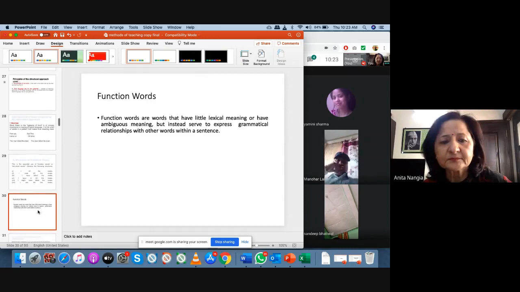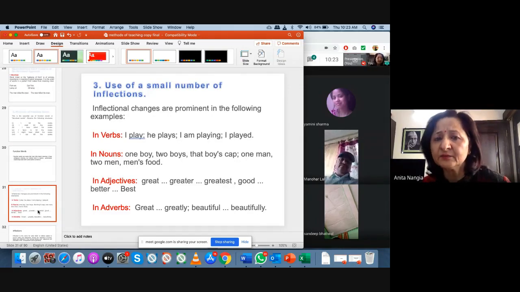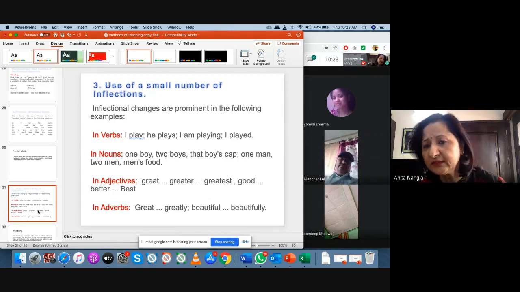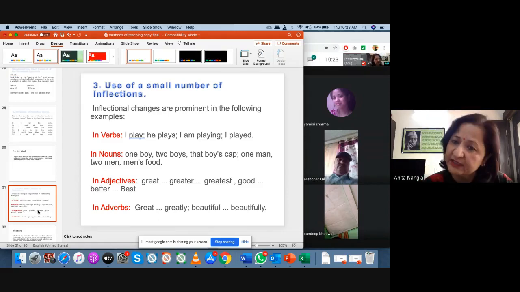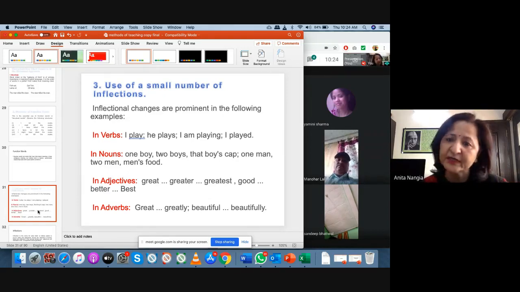Then we have inflections. Inflections are basically what we use at the end of the word. Like I play, he plays, s is the inflection, I am playing, ing, and I played. Look at all these changes. It changes the sense of time. I play, that it is my hobby. I am playing, right now I am doing it. I played, that in the past I played. Now I don't play. So with the inflections we change the sense.